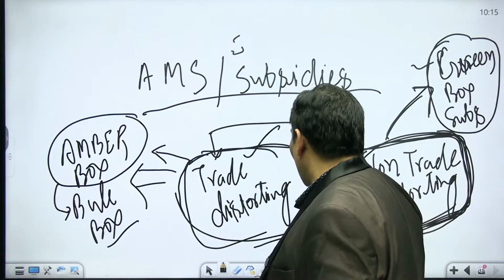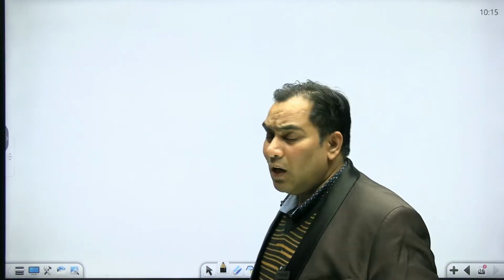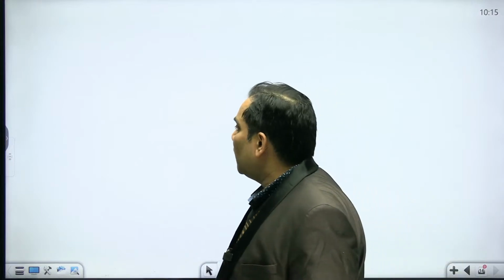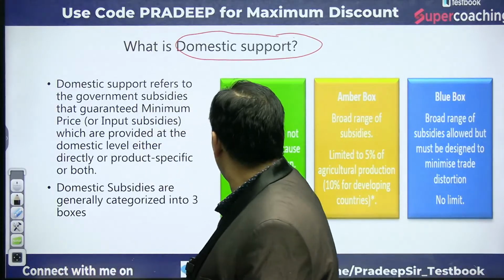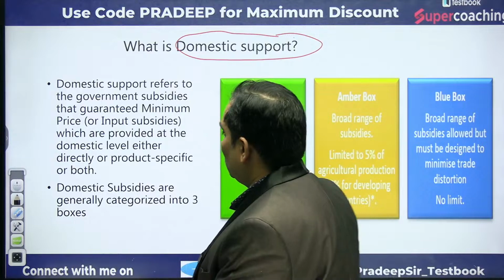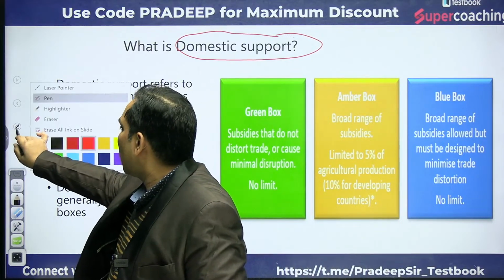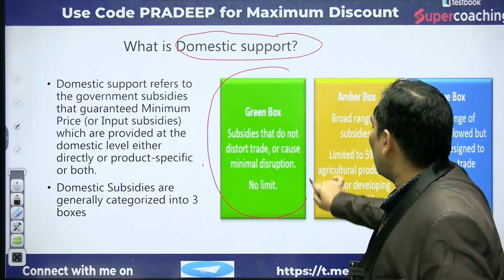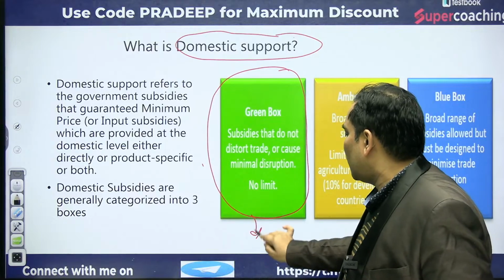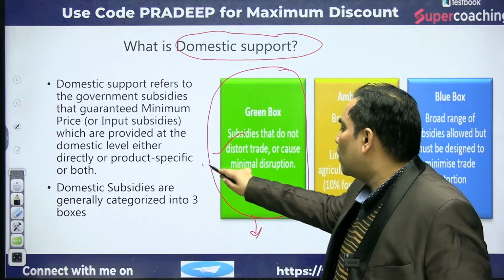So now let me tell you what the limit was. This subsidy can be of two types: one is trade distorting, the other is non-trade distorting. For the non-trade distorting ones, there was no limit and they did not have to be reduced. There was no need to put any limit, and no need to reduce any amount.